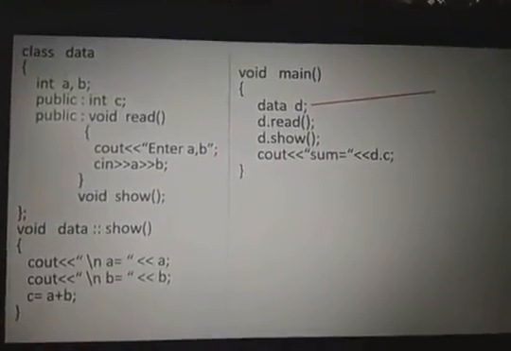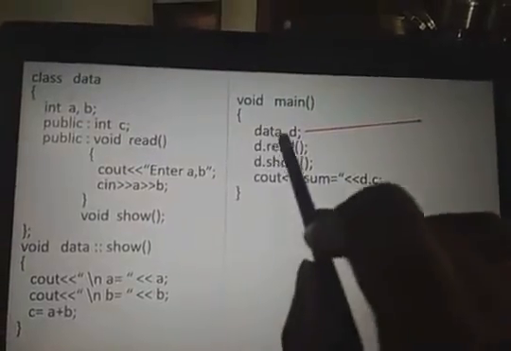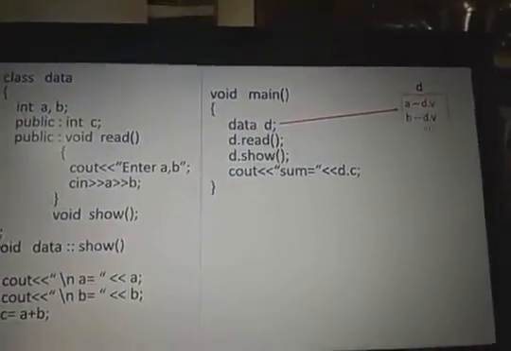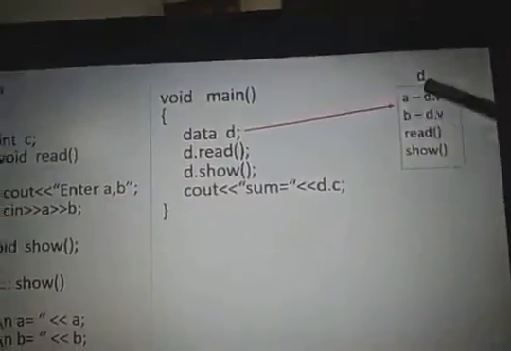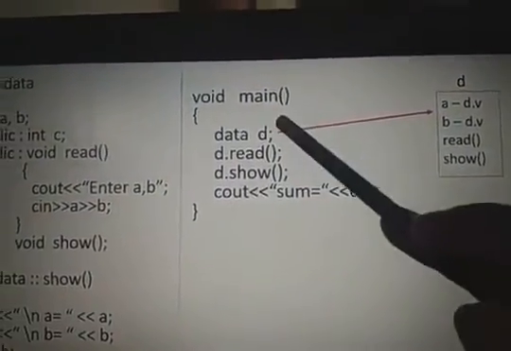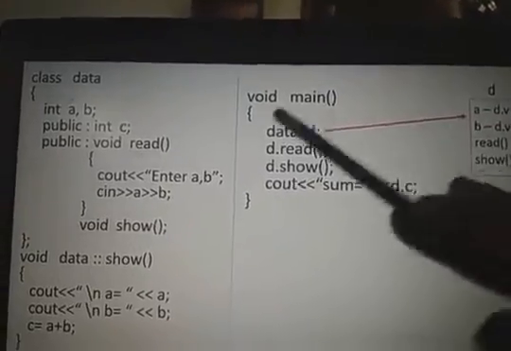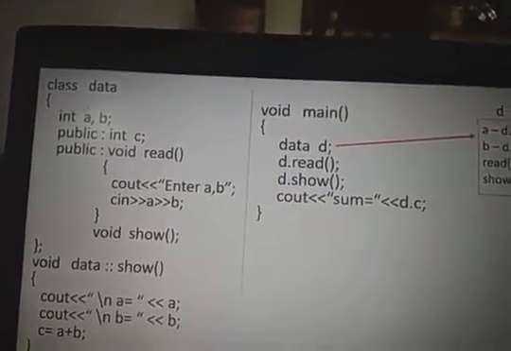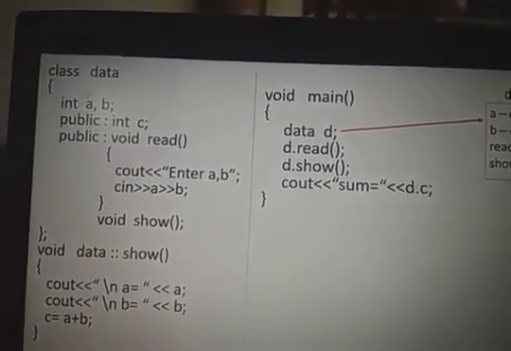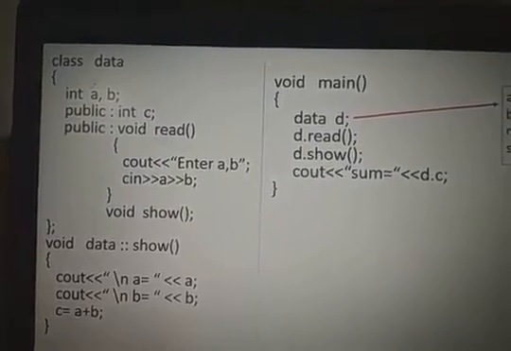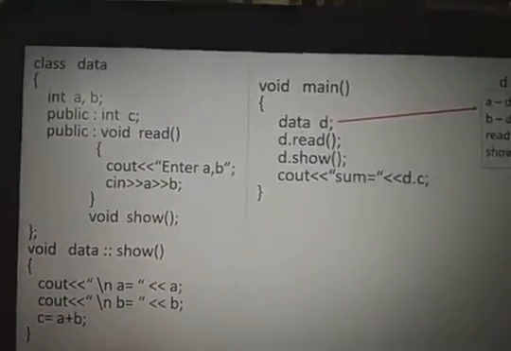Now how will this program execute? First, the object will be created. Whenever this object is created, it has default values. Memory is allocated for a, memory for b, memory for c also. Okay, then read and show. Next, the read function.